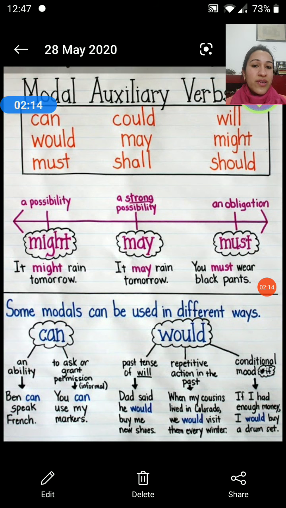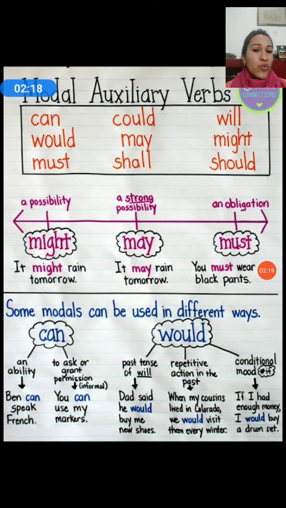Okay? Now let's understand modal auxiliaries. Modal auxiliaries, very briefly, are can, could, will, would, may, might, must, shall, and should. There are others also, which I will come to later on. Let's just understand a very basic difference between the things that you find confusing. You all know how to use them, but what is most appropriate in which sentence is what you need to learn.